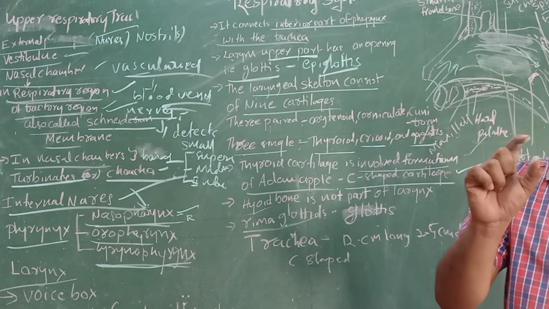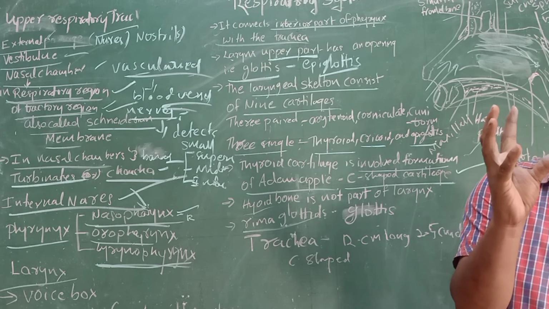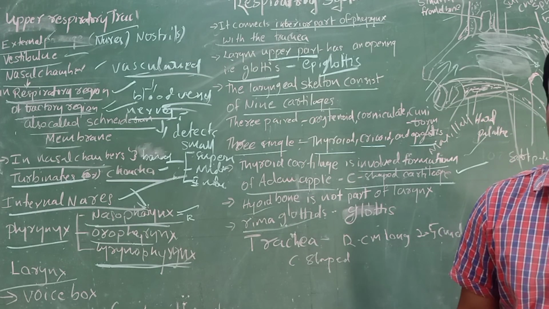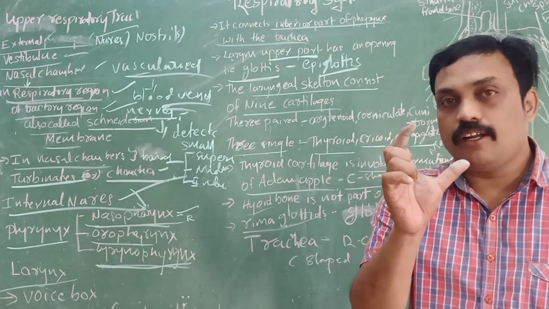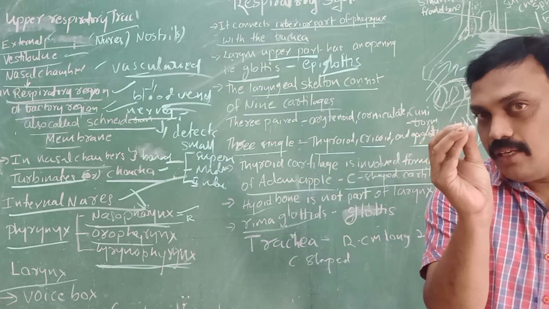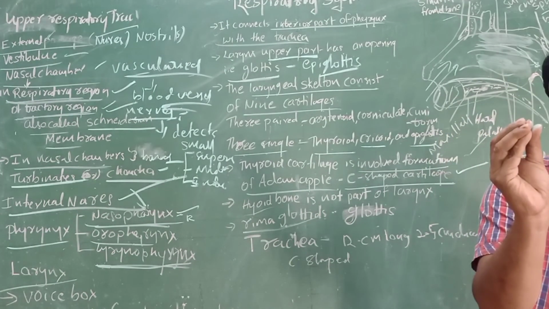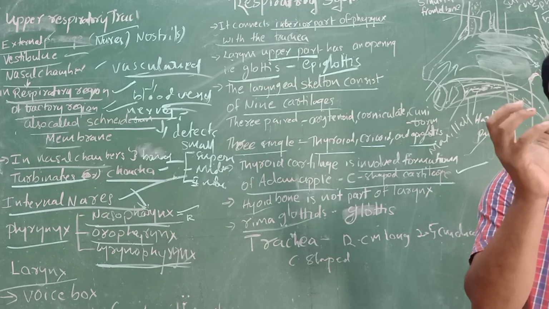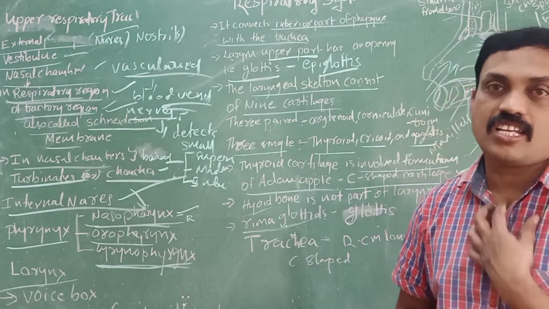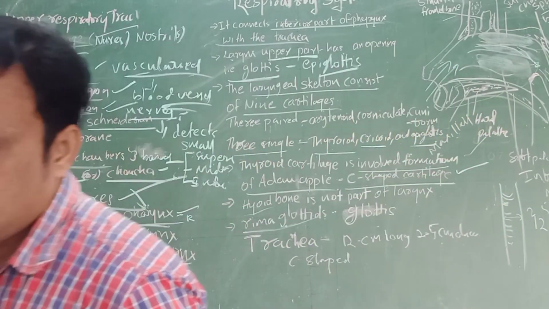What is the use? They keep it from collapsing when air passes through the trachea. The trachea is nothing but the windpipe. Later we will discuss the trachea diagram.